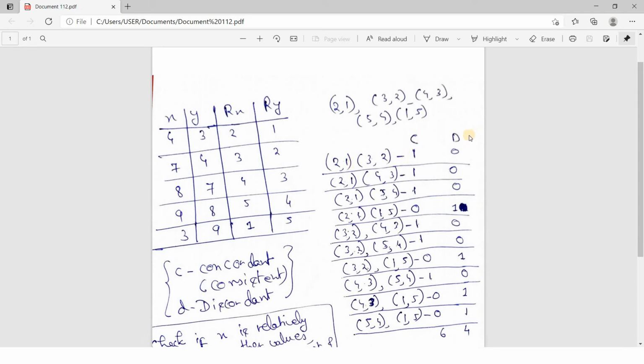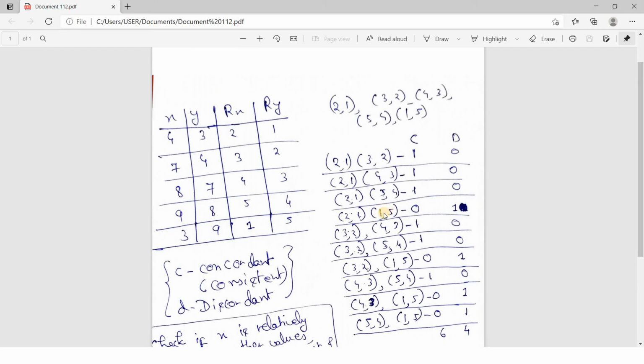Actually we are making two columns, one is C and one is D. If x and y are moving in the same direction, then we will be putting 1 in this C column. If x and y are moving in the opposite direction, then we will be putting 1 in this D column. Okay, so in this particular case the ranks are moving in the same direction, so we put 1 in the first column, and in the second column we put 0. Then this one, 2, 1, 4, 3. 2 to 4, x increasing, 1 to 3, y also increasing. So here 1. 2 to 5, x increasing, 1 to 4, y increasing, here 1.